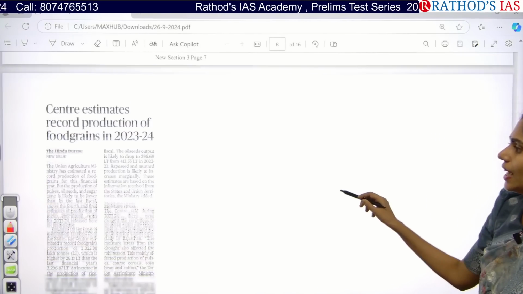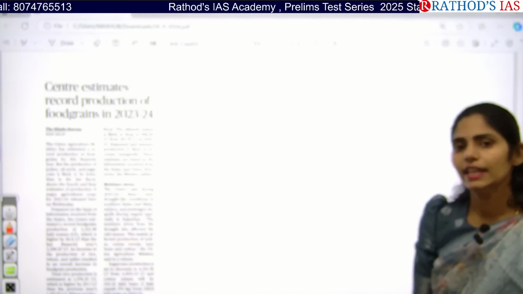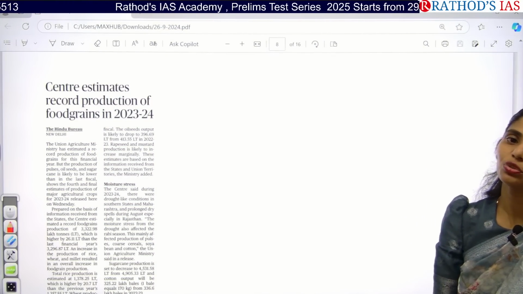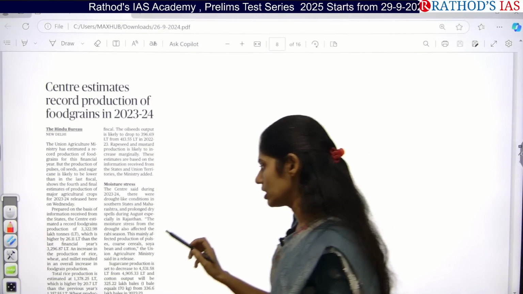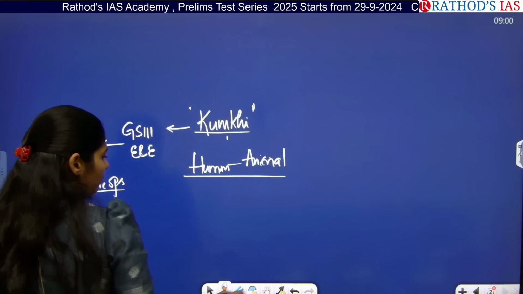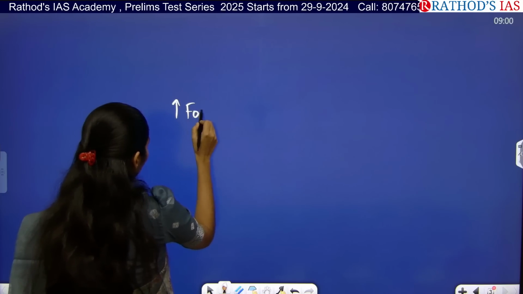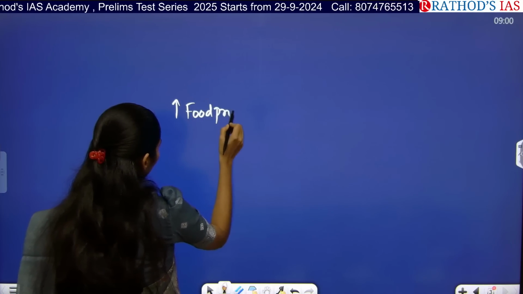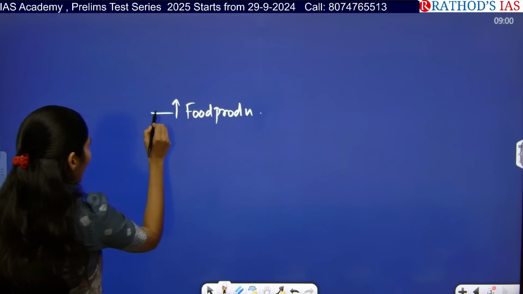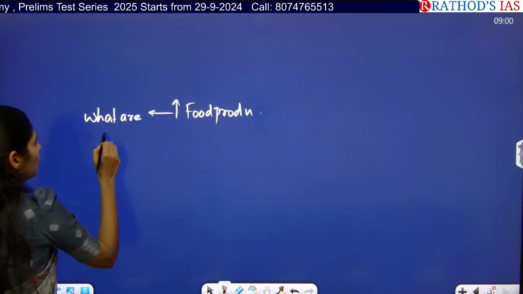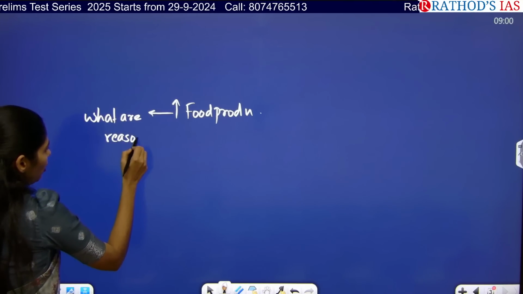If you see the next article, it is about Center estimates record production of food grains in 2023-2024. So what is the important theme of this article? It is talking about increased food production. Here you have to see what are the reasons for this increase in food production.